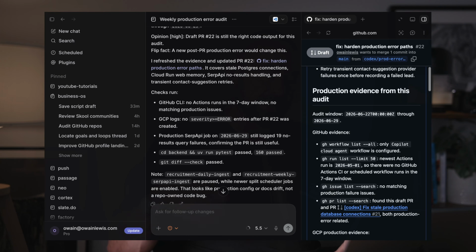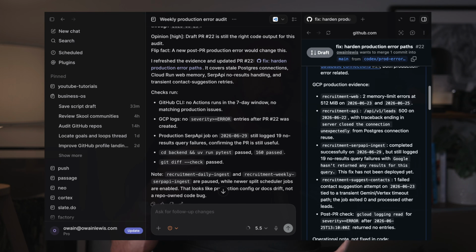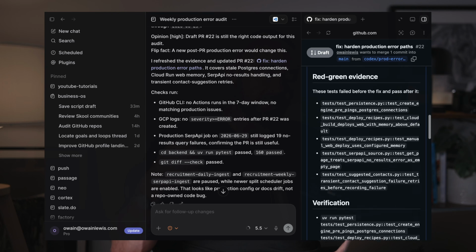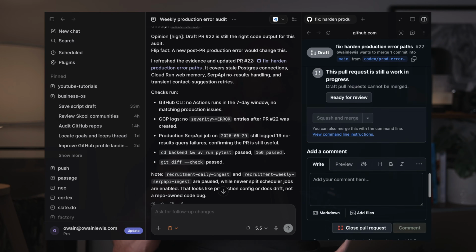And what's really nice is it provides evidence as well. It actually tells you why it thinks that this is a problem. So this kind of thing is just really, really powerful.